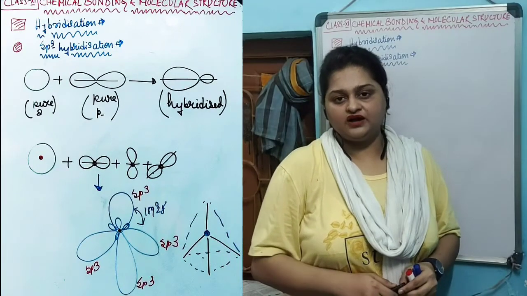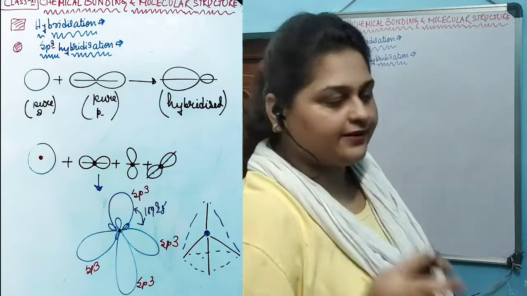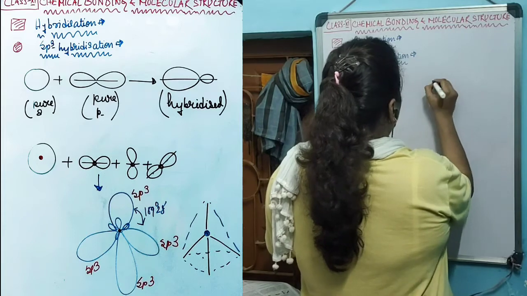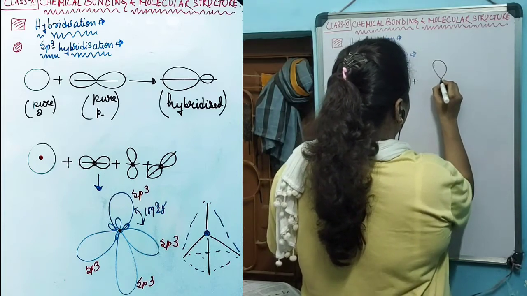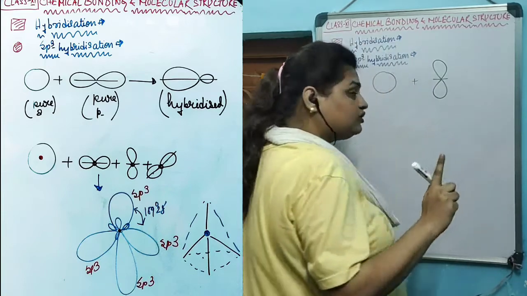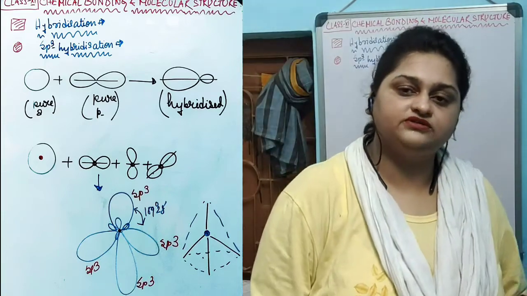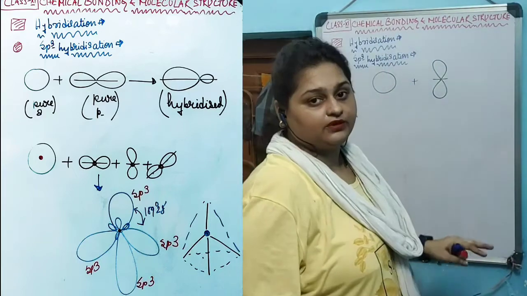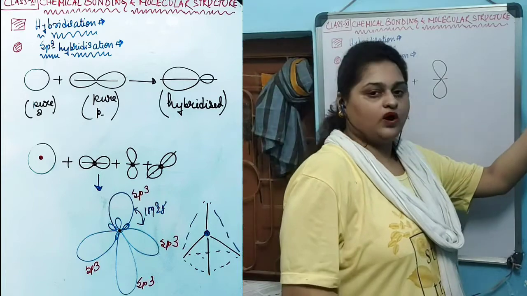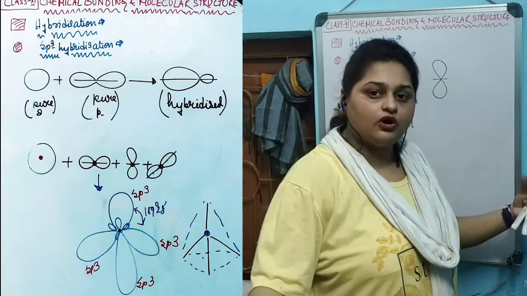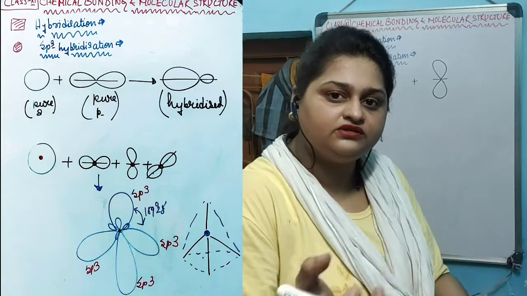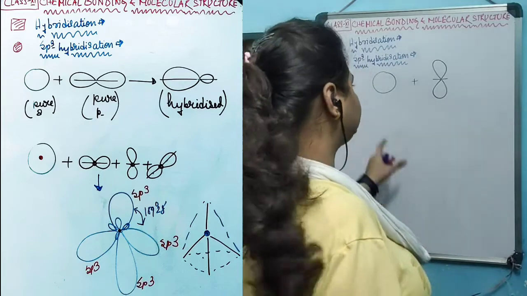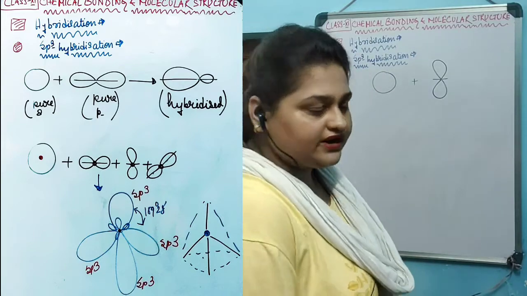So the combination of orbitals to create a hybrid orbital happens in that way. Supposedly one s and one p orbital is going to combine. I am not talking about overlapping. This is not overlapping. The entire orbitals are getting combined and both of them are of the central atom. I am not talking about the orbital of one atom and the orbital of another atom. Before the bond formation, the central atom will hybridize the orbitals themselves by combining them. Suppose that one s orbital and one p orbital are combining.